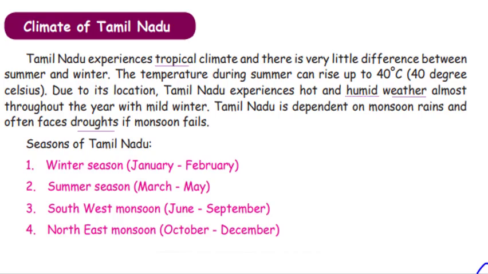The temperature during summer can rise up to 40 degrees Celsius. Due to its location, Tamil Nadu experiences hot and humid weather almost throughout the year with a mild winter. Humid, which means slightly wet. Weather, which means the daily state of the atmosphere or air in any given place. Tamil Nadu is dependent on monsoon rains and often faces droughts if the monsoon fails. Droughts, that means a prolonged period of very low rainfall.